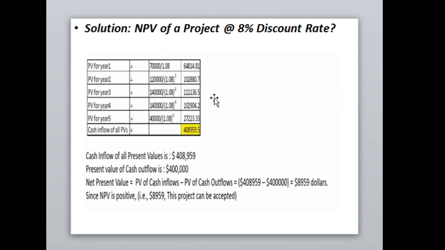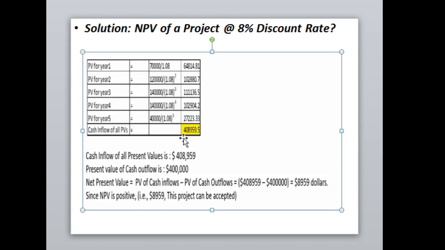And the calculation will be like this. You will find the total cash inflows in present value will be 4,08,959 rupee. The same amount is to be utilized in the formula, and the 4 lakh we initially invested in the business is to be deducted from it.